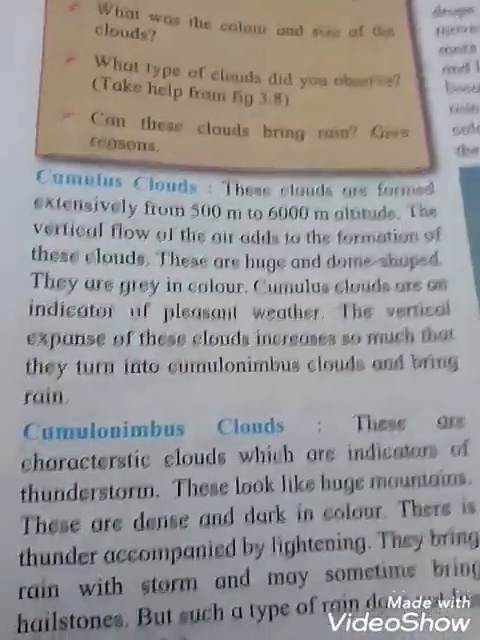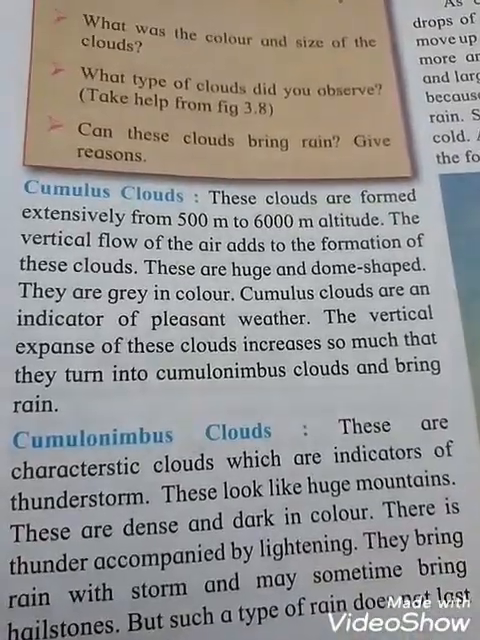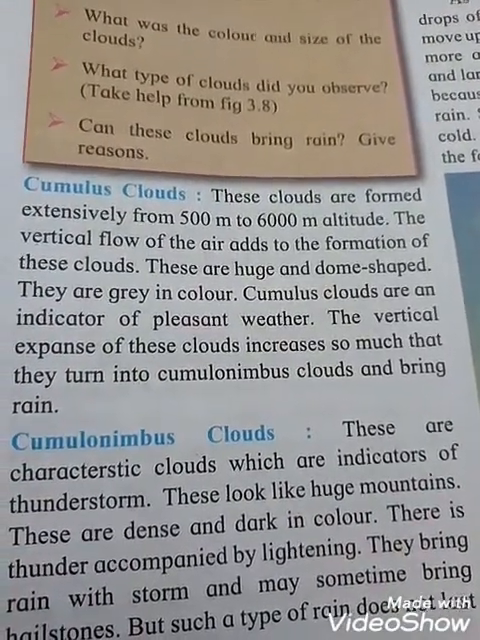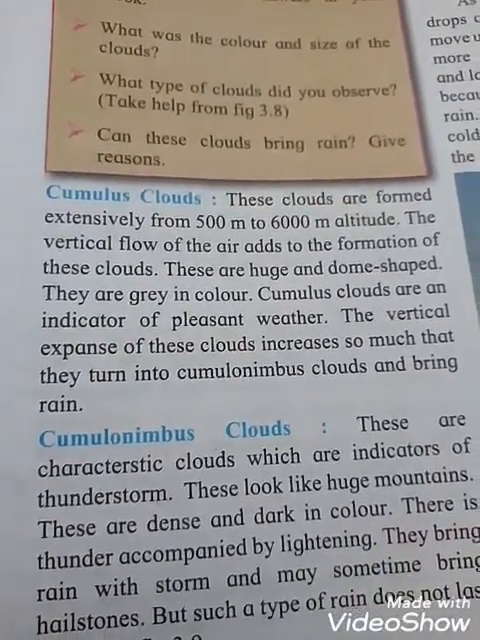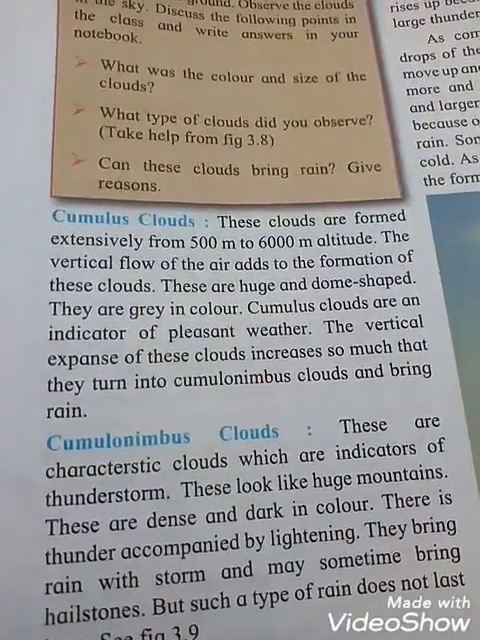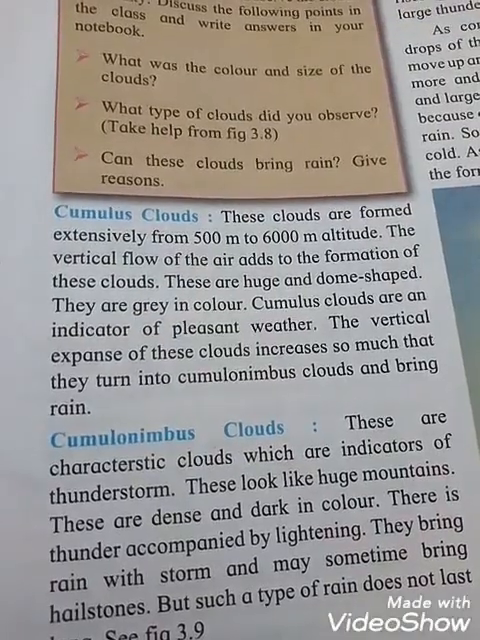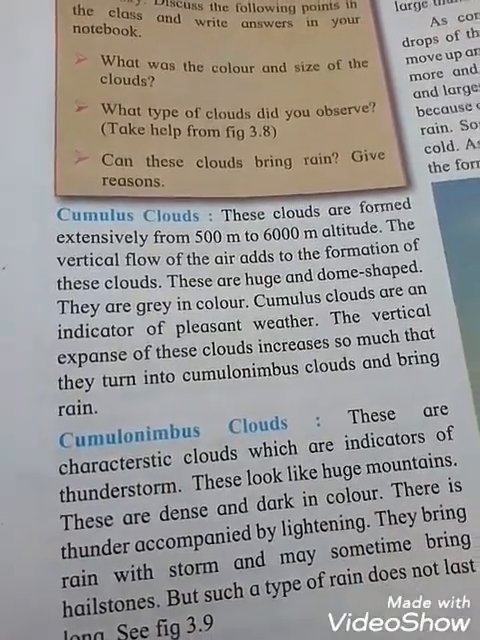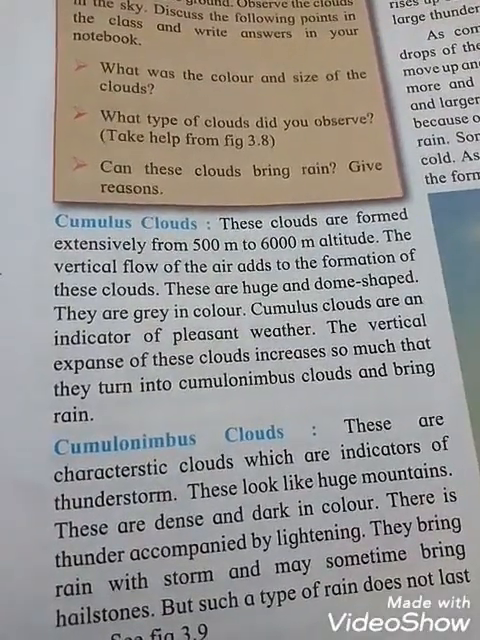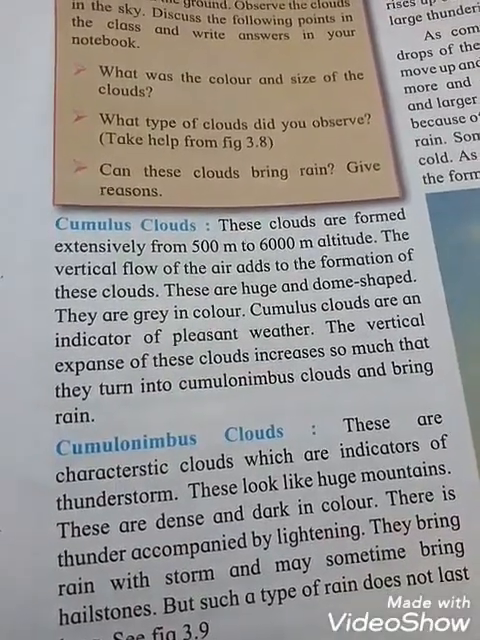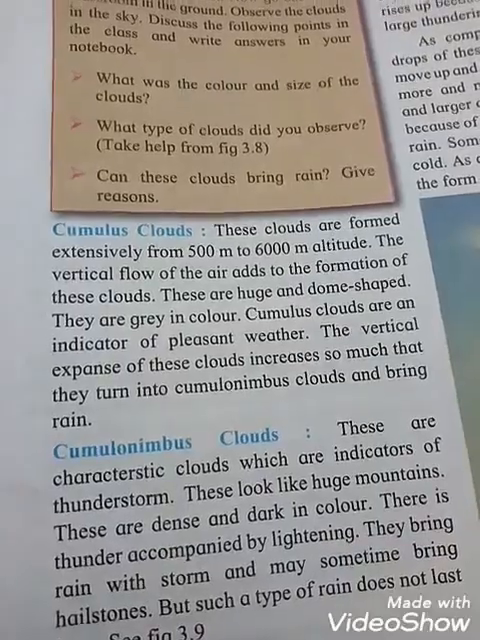Now see the cumulus clouds. These clouds are formed extensively from 500 meter to 6,000 meter altitudes. The vertical flow of the air adds to the formation of these clouds. These are huge and dome shaped, round in shape. They are gray in color.